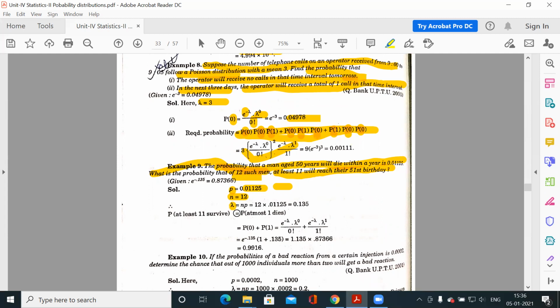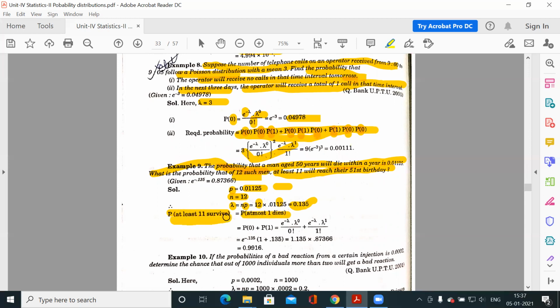Now lambda, because to fit the Poisson distribution we must know the mean of the Poisson distribution, which is lambda, which is np. So n is 12, p is this, so this is 0.135. Now the probability that out of 12 at least 11 will survive means you have to convert this to the probability that at most one dies out of 12.